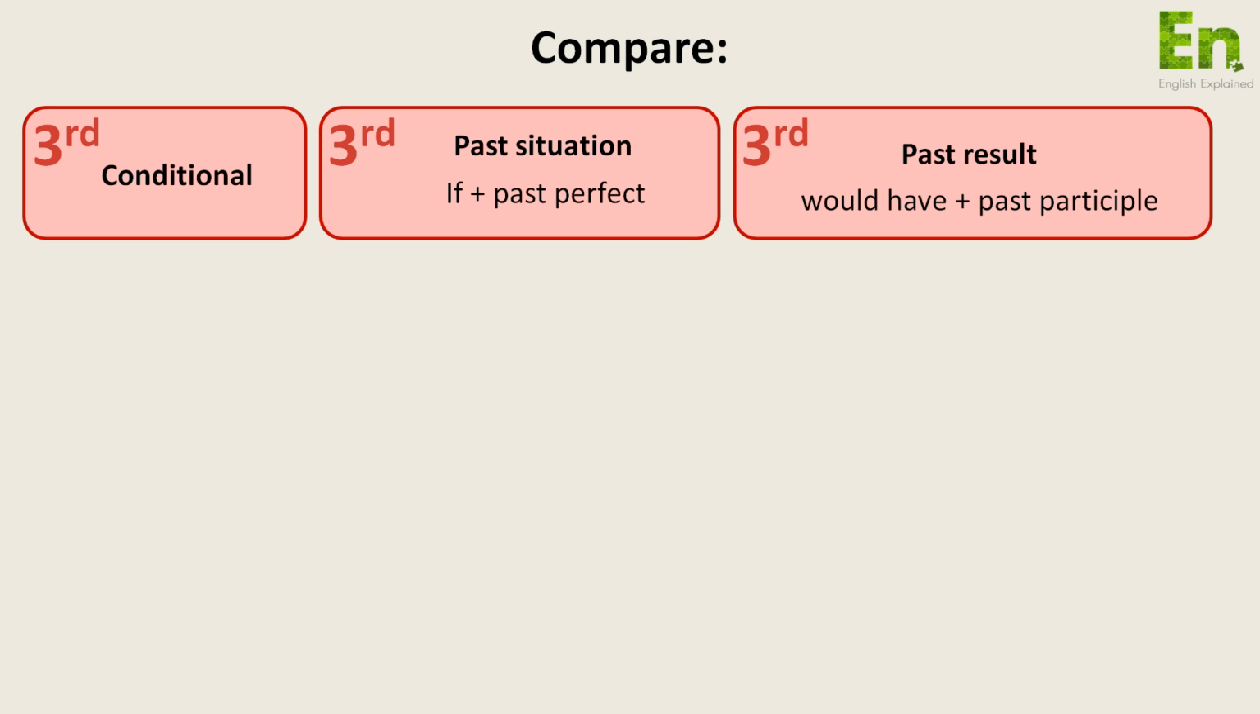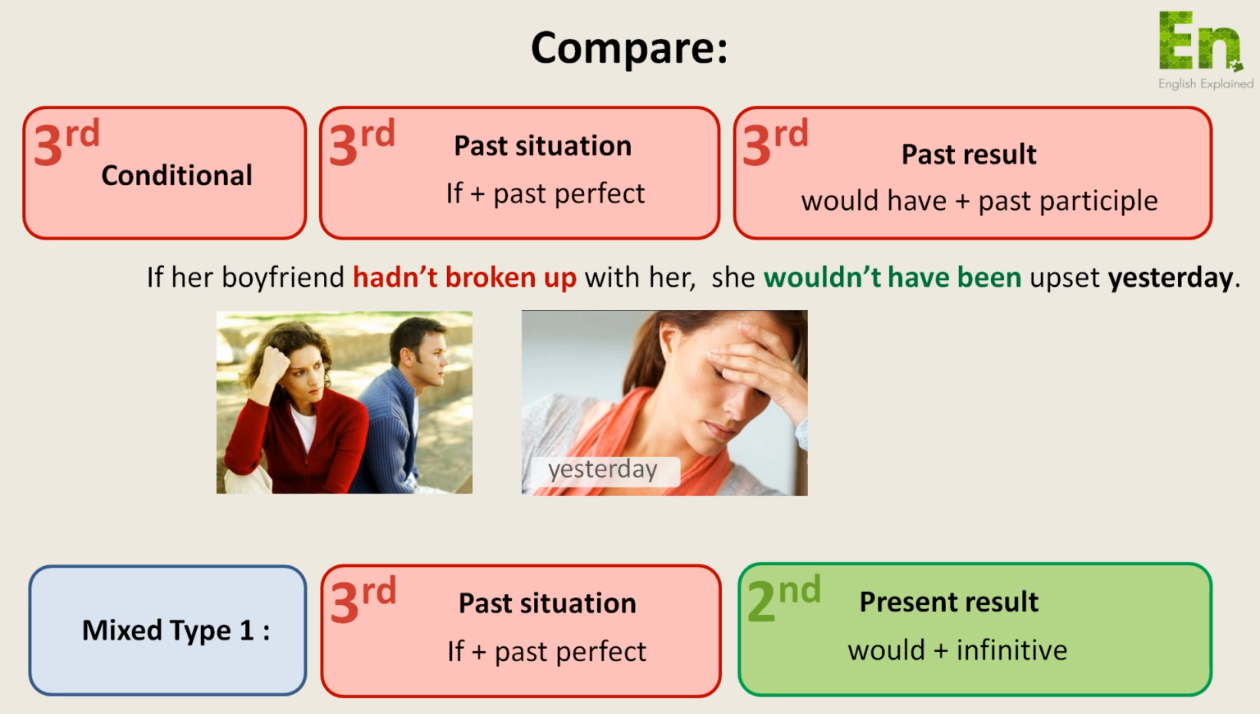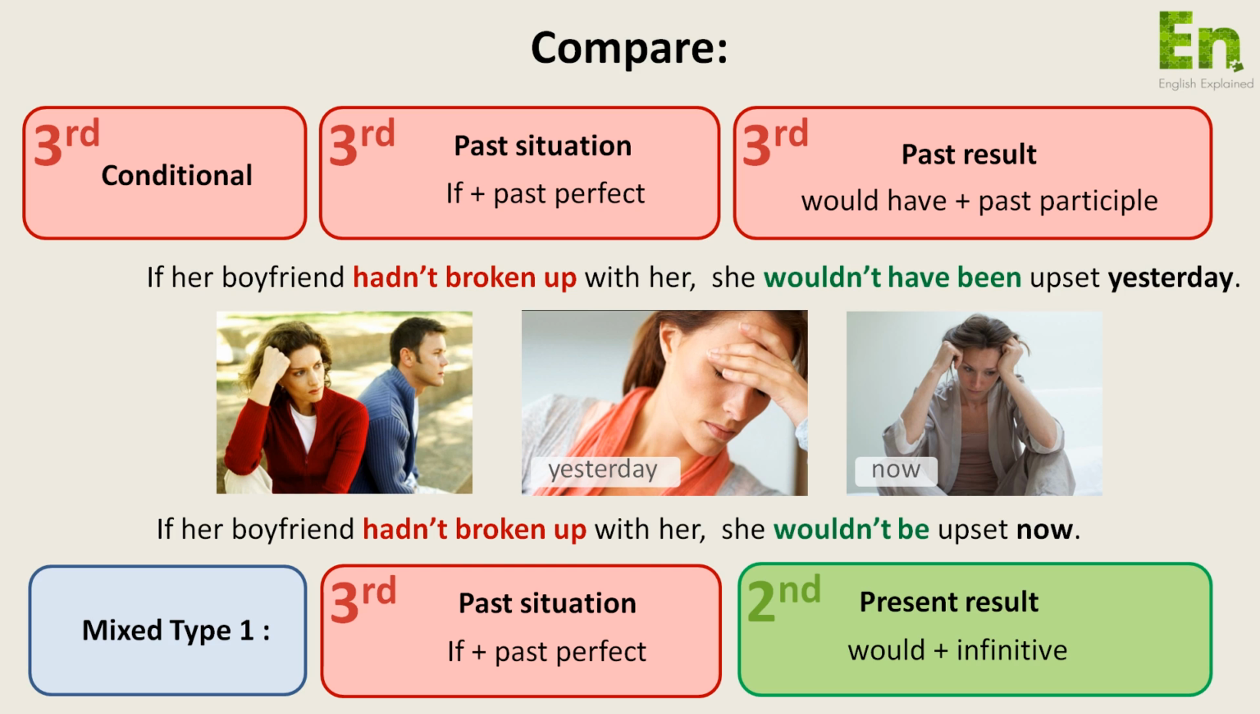Third conditional. Past situation, past result. If plus past perfect, would have plus past participle. If her boyfriend hadn't broken up with her, she wouldn't have been upset yesterday. Mixed conditional type 1. Past situation, present result. If plus past perfect, would plus infinitive. If her boyfriend hadn't broken up with her, she wouldn't be upset now.